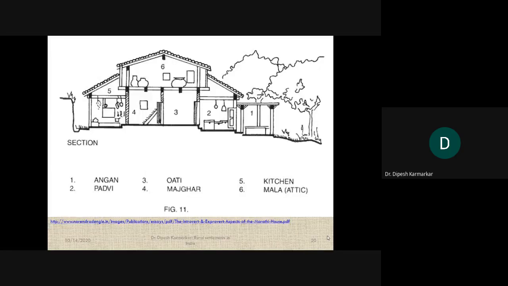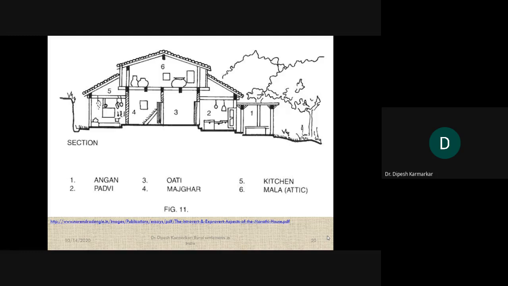While if you see this sketch, this sketch talks about the house type, because it talks about the internal structure, but it is also showing how the house looks from outside. So what kind of walls, whether it is single storied, double storied, how the roofs are, whether roofs are flat, are they slanting, is the entire roof at the same level or at multiple levels. Okay, if you compare the side rooms with the center part of the first floor, there is actually not a first floor. In Marathi we call it mala, or in English we call it attic.